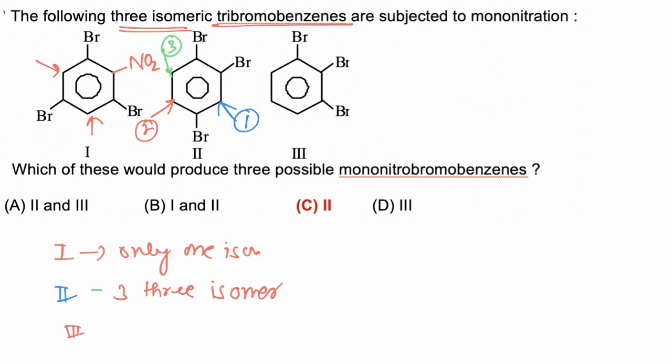Now in the third case, when NO2 is added at this position and this position, we will get an identical isomer, and the second is formed when NO2 is attached at this position. So in the third case, 2 isomers are formed. So the correct answer is case 2, which gives 3 isomers, and hence option C is correct.